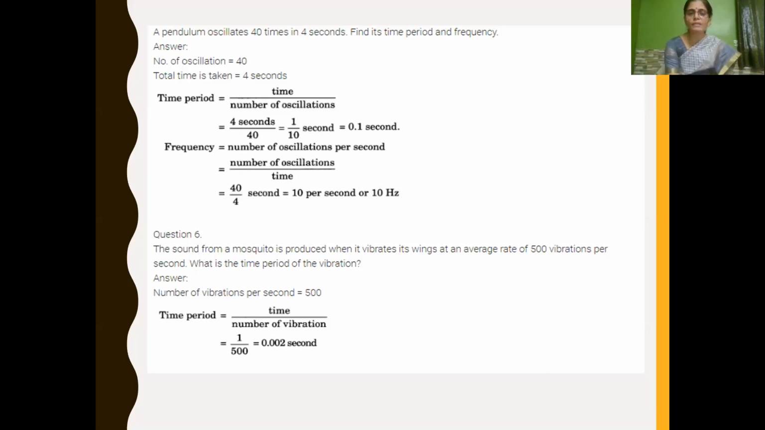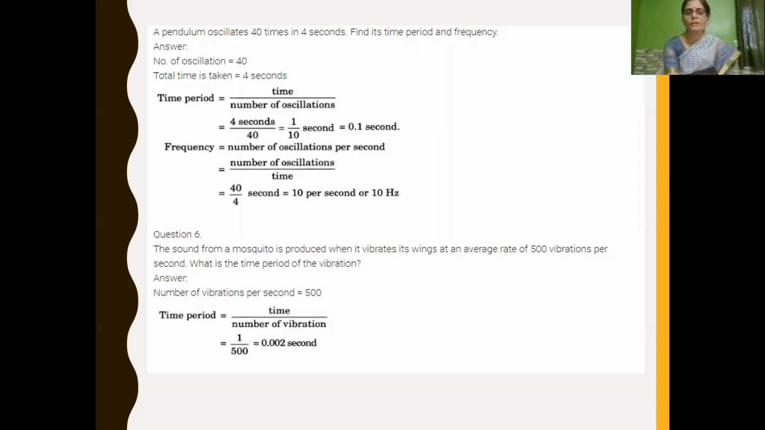If it is directly given, suppose the oscillations for 1 second is 40, it is 40 hertz. But here 40 times in 4 seconds is given. So we have to convert it for 1 second. So 40 upon 4 will give the number of oscillations per second, that is 10. That is nothing but frequency.